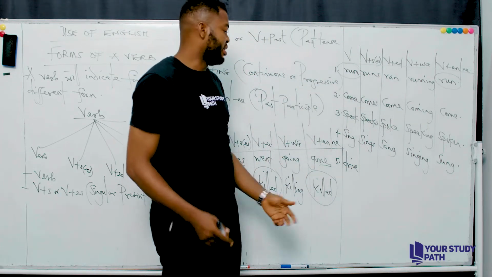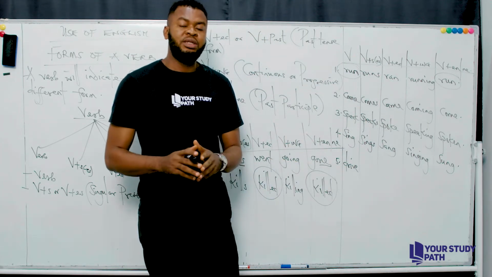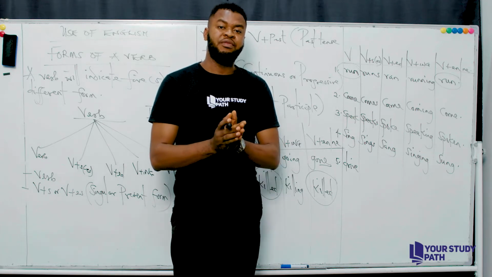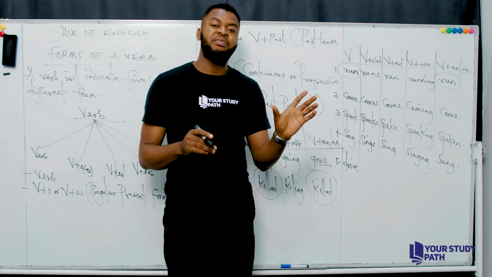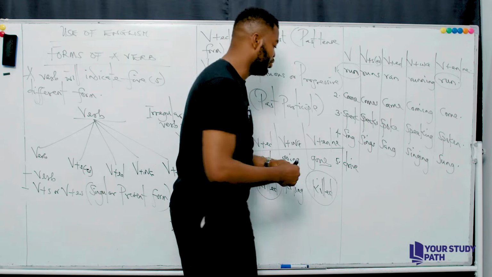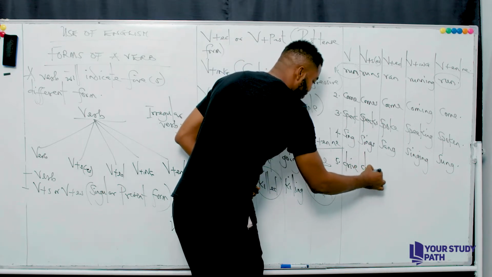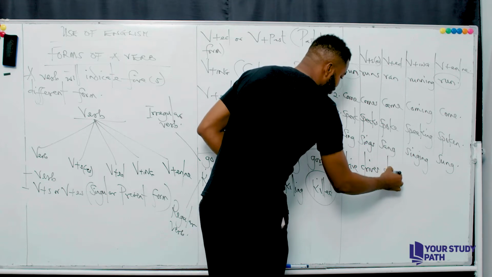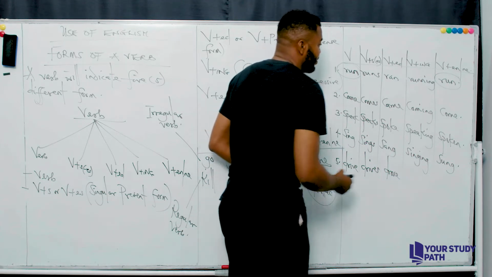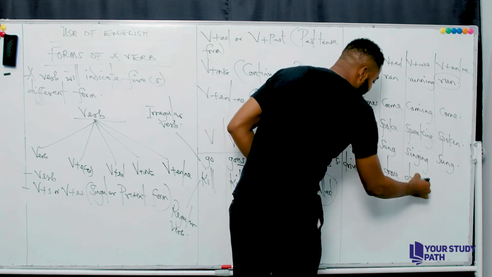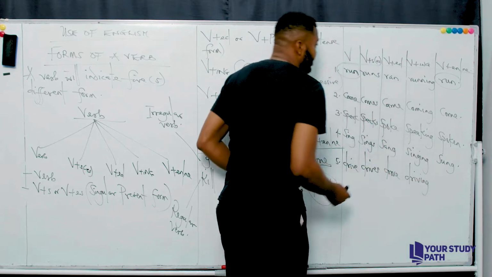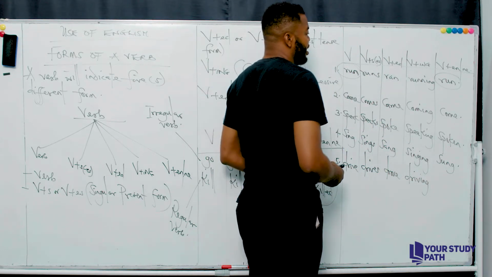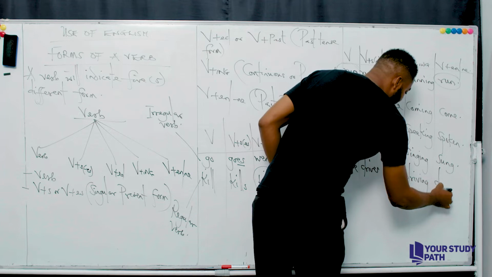Is that taken? Now let's look at the 5th word, that's drive. The base form is drive. So what would be the singular present form of the word drive? So you have drives. Okay, so the past tense form, you have drove. Okay, continuous form, you have driving. Then you have the past participle form, you have driven.